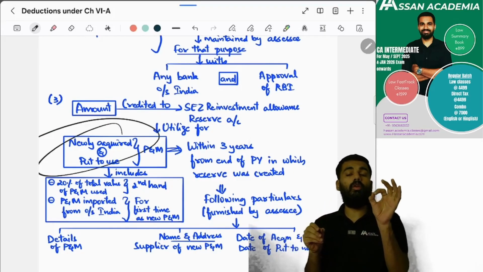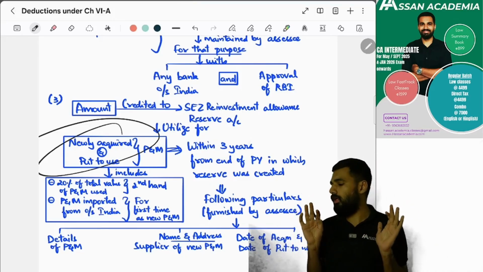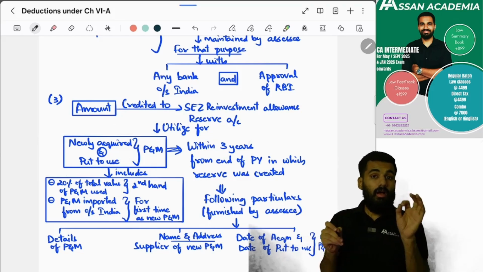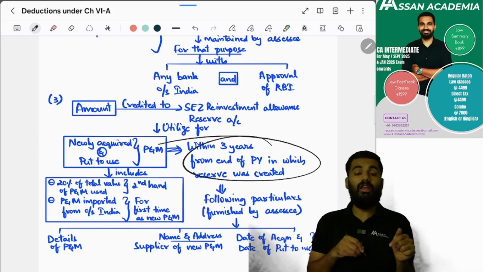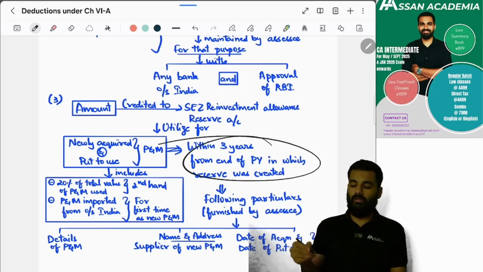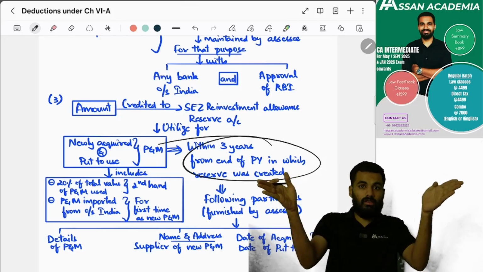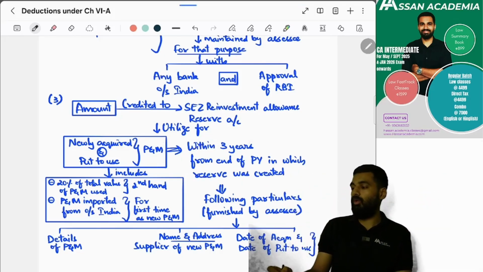Yes. Now, the amount you have credited in the reinvestment allowance reserve account, what should you use it for? This amount is used only and only for acquiring the plant and machinery and putting it to use. And that too, this has to be acquired and put to use within 3 years from the end of the previous year in which the reserve was created.